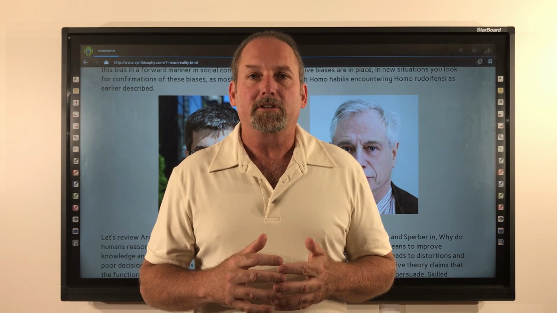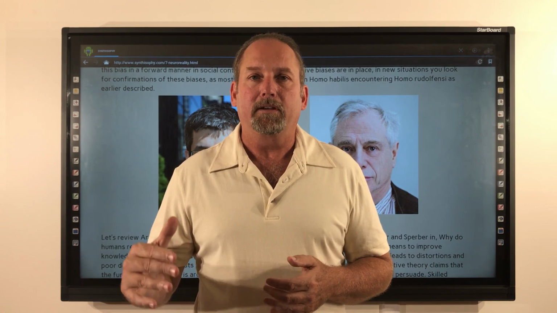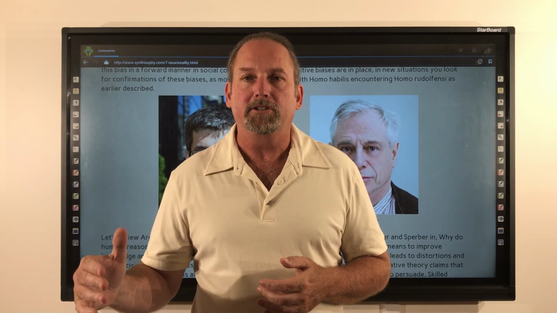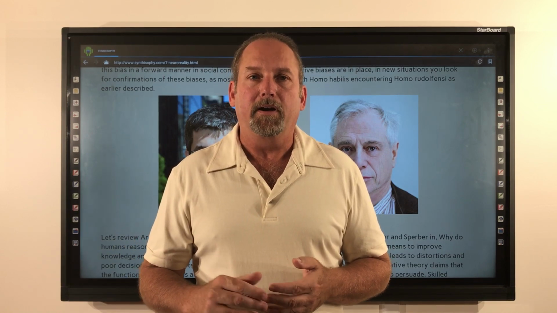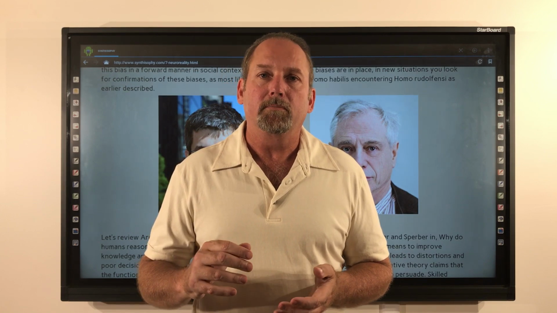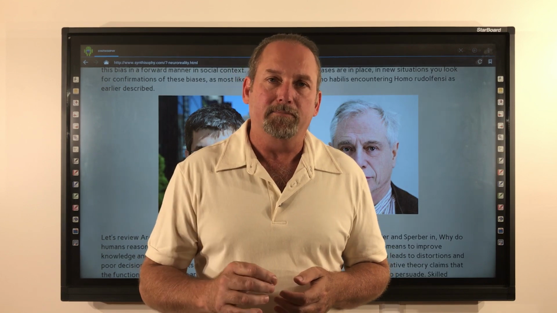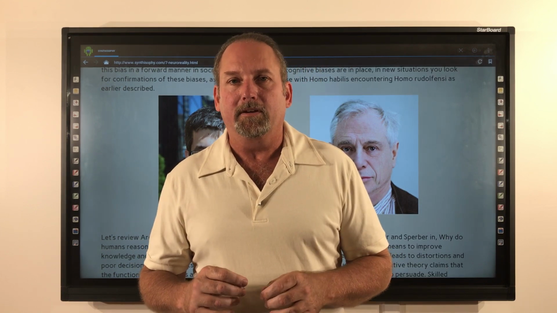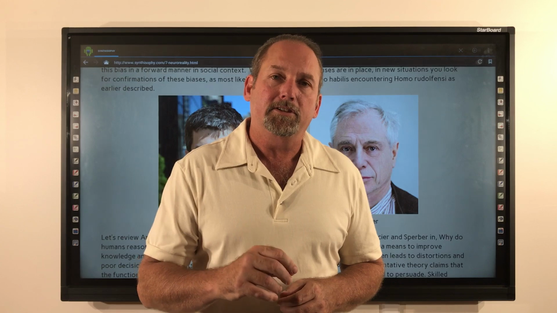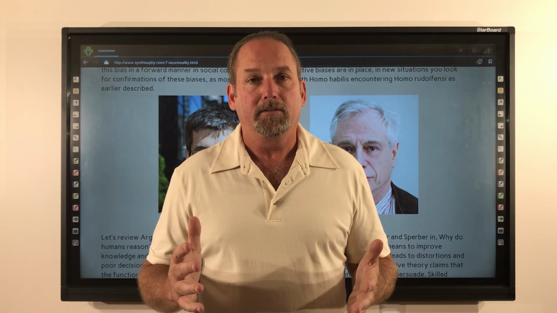So once such cognitive biases were in place in the animal brain, they could be applied down the evolutionary line in more complex situations. Recall, upon entering the Rudolphensi village with their fear of the unknown and cognitive bias, Homo habilis may have relied on confirmation bias, seeing the evidence of their fear of the unknown, which may have been involved in their decision as to what to do, which may very well have been to attack the Homo rudolfensi.